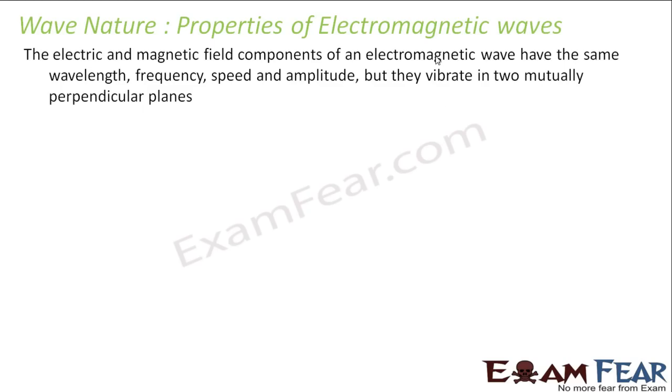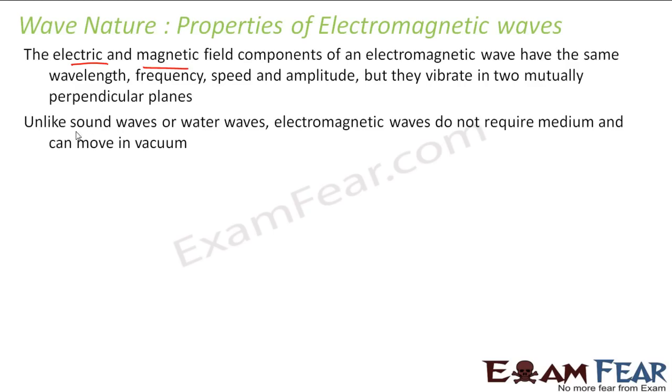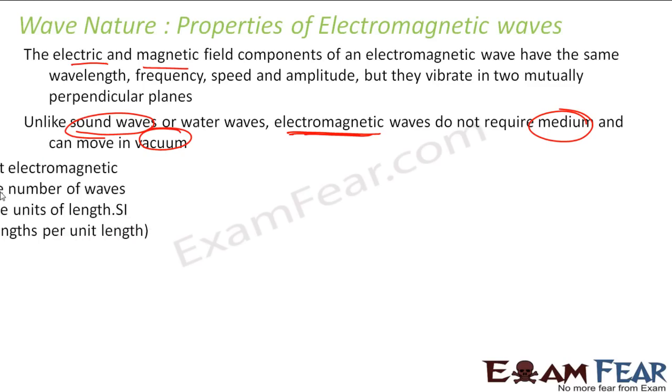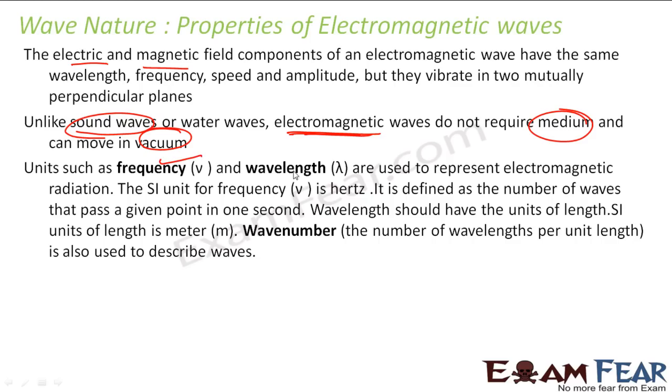As I told, these electromagnetic waves have this electric and magnetic field, and they vibrate mutually perpendicularly. And unlike sound waves or water waves, these electromagnetic waves don't require a medium and can move in vacuum. So one more property of the electromagnetic wave is that it is a wave and does not require a medium. Frequency and wavelength are the quantities used to represent electromagnetic radiations, and wave number is also used to describe waves. Wave number is nothing but 1 by wavelength,